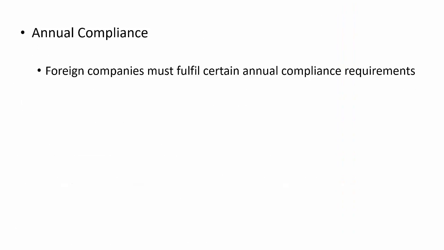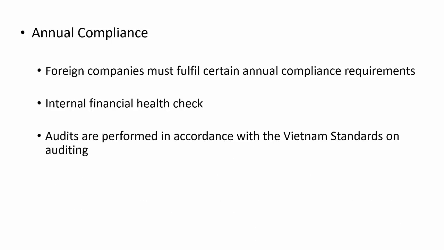Annual compliance. Prior to transferring profits, foreign companies must fulfill certain annual compliance requirements, involving a statutory audit, audited financial statements and tax finalization filings. Procedures are not only required by law, but are also a good opportunity to conduct an internal financial health check. Statutory audits in Vietnam are performed in accordance with the Vietnam standards on auditing. Audited financial statements and tax finalization filing must be done within 90 days from the end of each financial year.